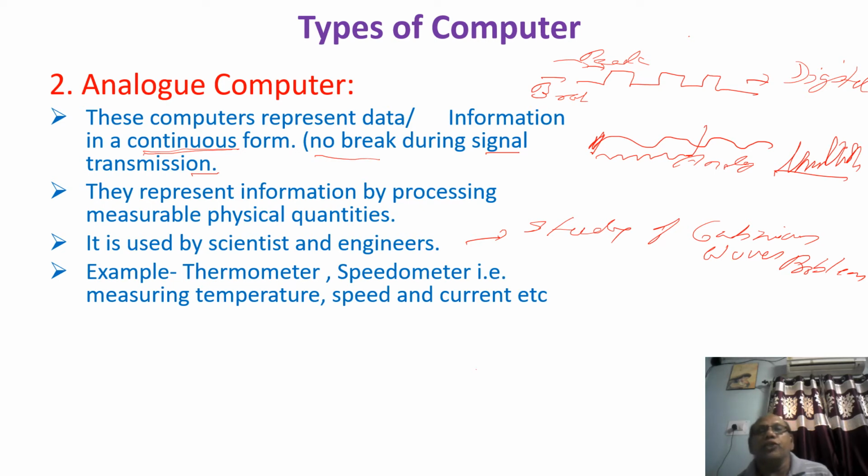When they use such signals, they look at the behavior of these signals. On the basis of this, scientists can take some decision or come up with research.